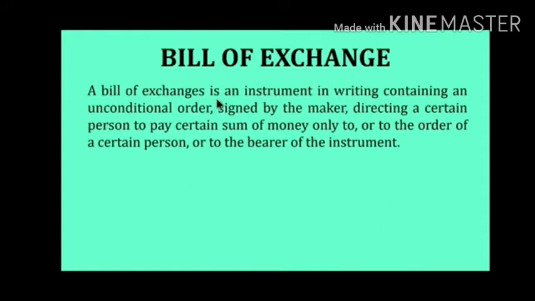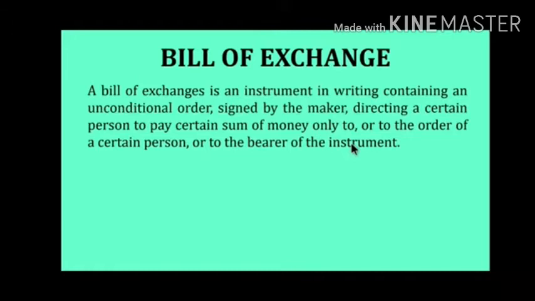That means it is clearly written in the bill the actual date of payment, how much amount is to be paid and to whom the amount should be paid. All the information related to the transaction is written in the bill of exchange. So it's a document containing an unconditional order signed by the maker as well as accepted by the person who accepts the bill, directing a person to pay some money, and it is a bearer instrument. Bearer of the instrument means the person who is purchasing the bill, the person who is accepting the bill.